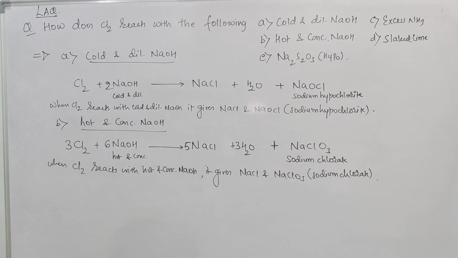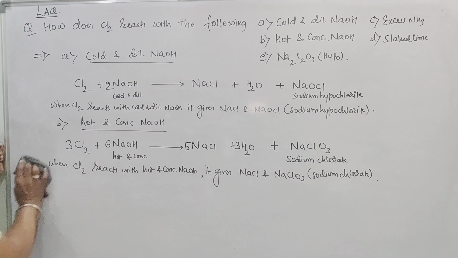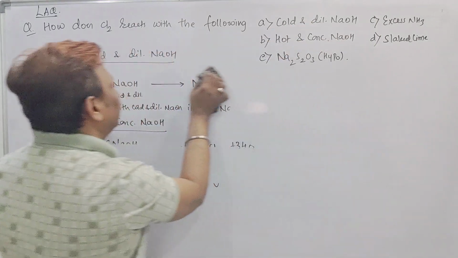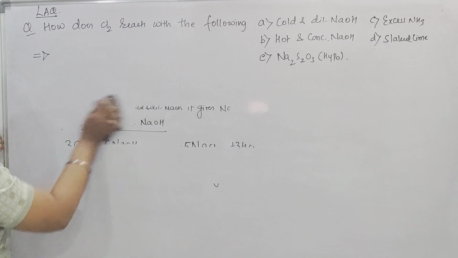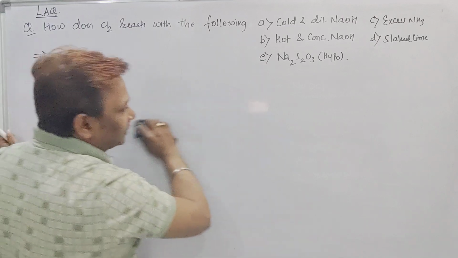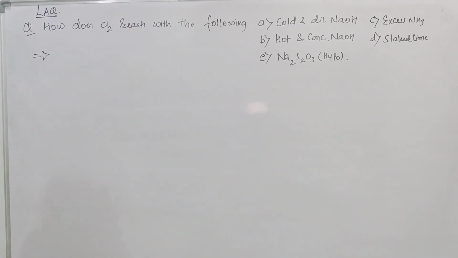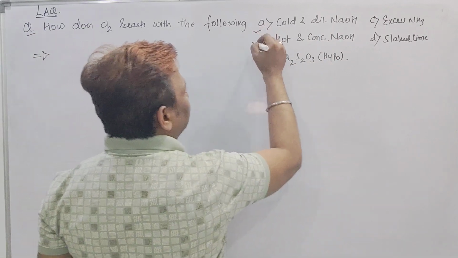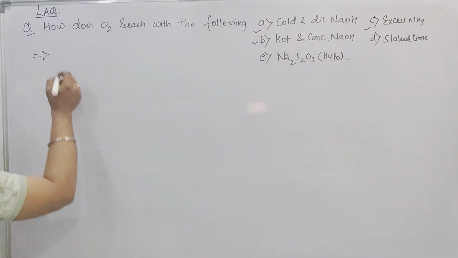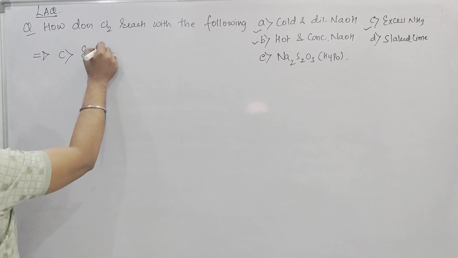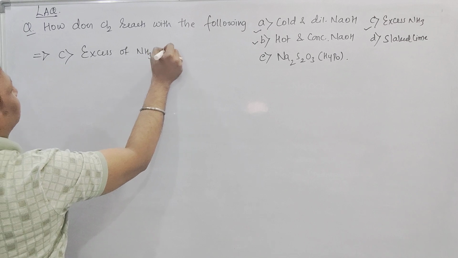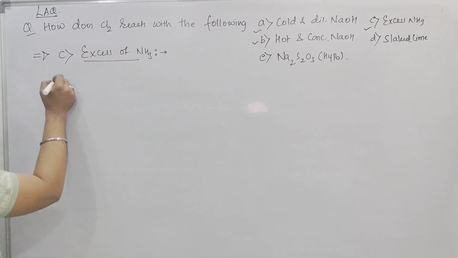Is it clear? Now the third one: reaction of chlorine with excess of NaOH and slaked lime. We'll see that, and one more is hypo. These are the 3 properties left for the chemical properties of chlorine. Now we'll see the third one: reaction of chlorine with an excess of ammonia. First part over, second over, and now the third part.